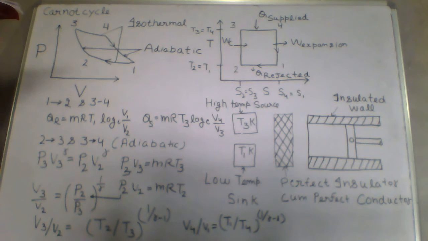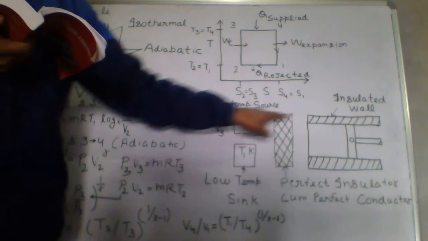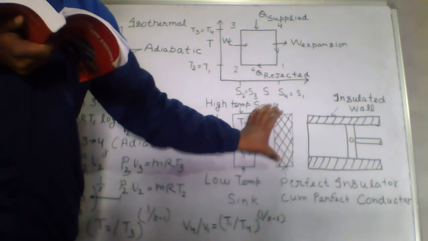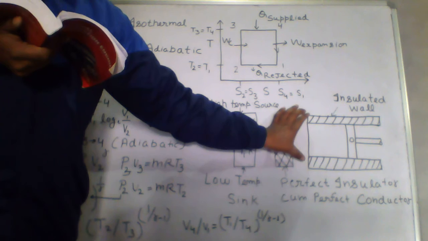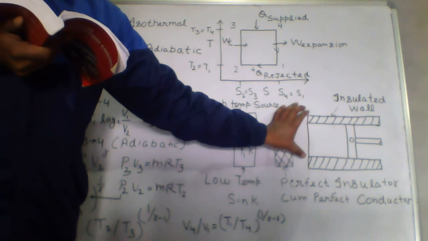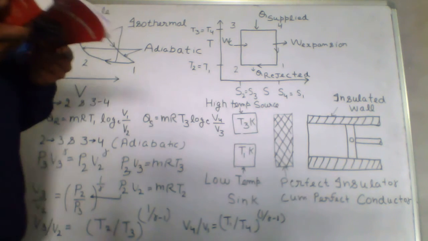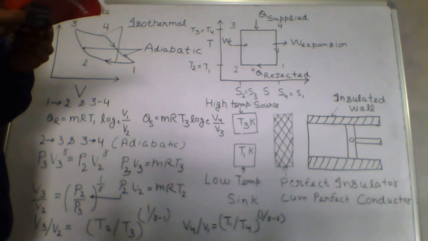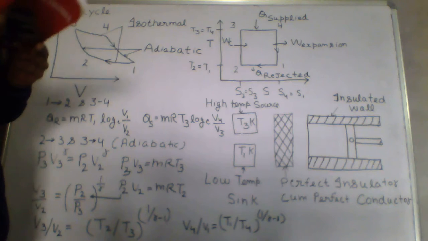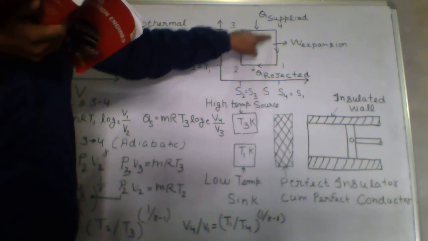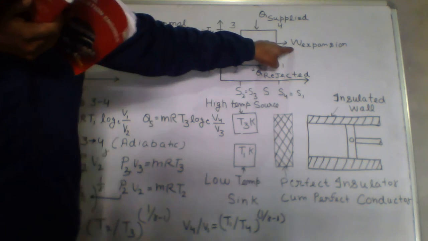Now the cylinder head is sealed and it acts as a perfect insulator. After supply of heat, this cylinder head is sealed and it will act as a perfect insulator. The working medium in the cylinder is now allowed to expand further from state 4 to 1. 4 to 1, this is your expansion.